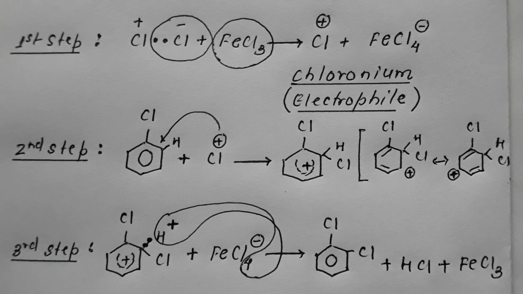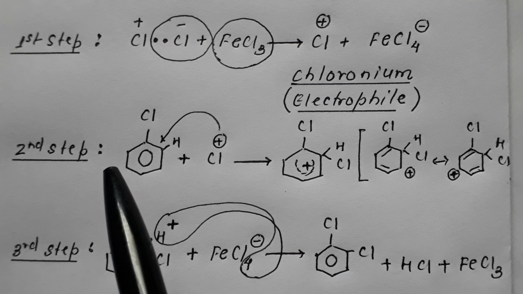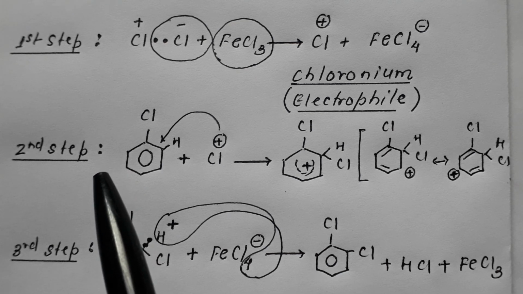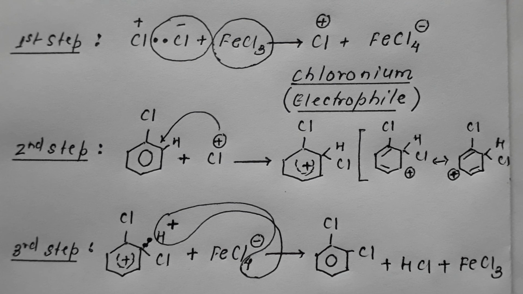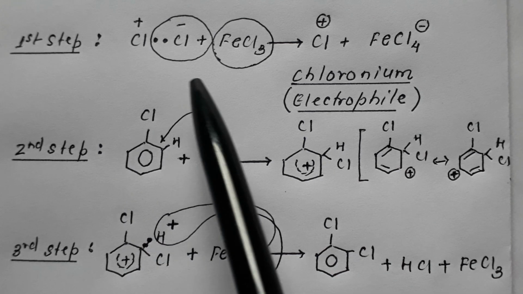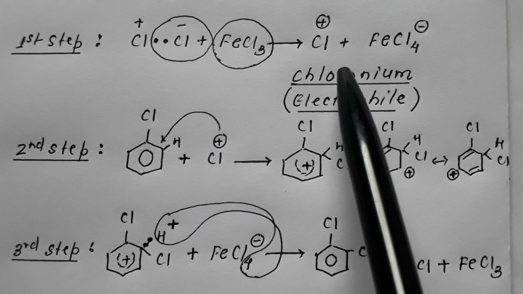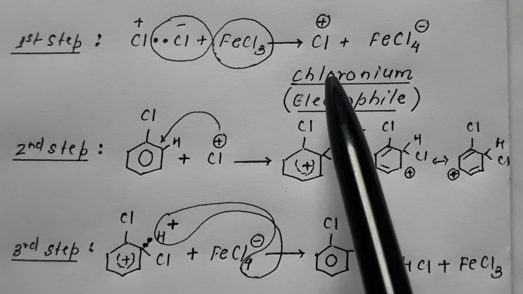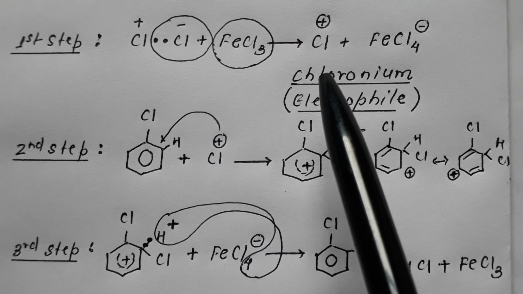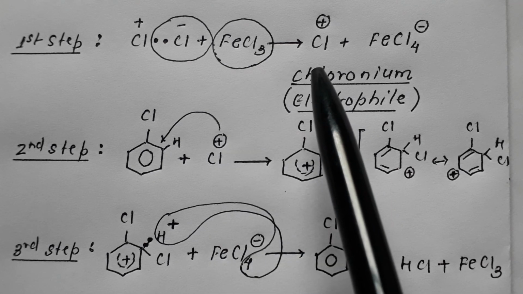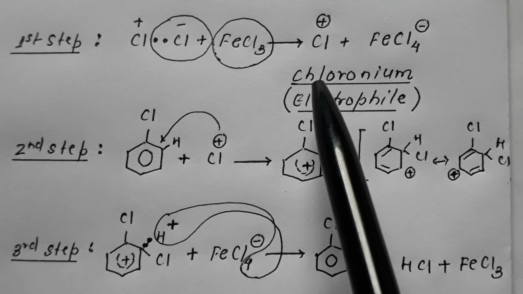I have discussed the mechanism of halogenation. Same would be the mechanism of nitration, same for sulfonation, and same for Friedel-Crafts. So may it be any of the ring reactions, halogenation number 1, nitration number 2, sulfonation number 3, Friedel-Crafts number 4, in all the cases the mechanism followed is the same. The first step will always be the electrophile formation, as in this case it is chloronium formation. In case of nitration it would be nitronium formation, in case of sulfonation it would be sulfonium formation, and in case of Friedel-Crafts it would be carbonium formation.